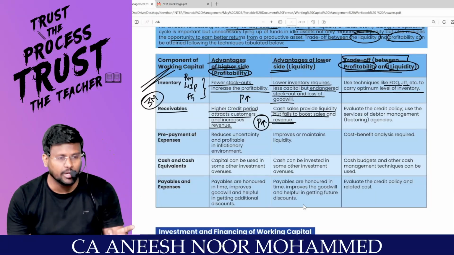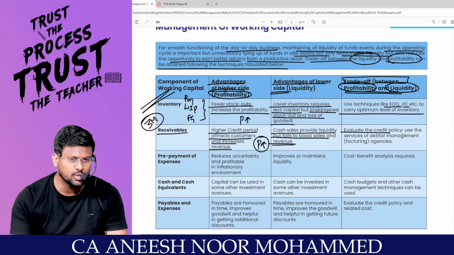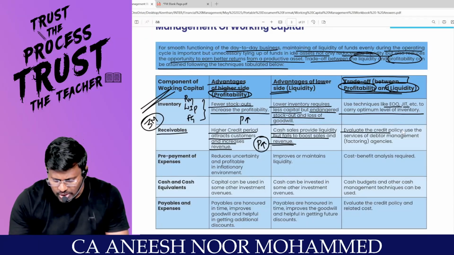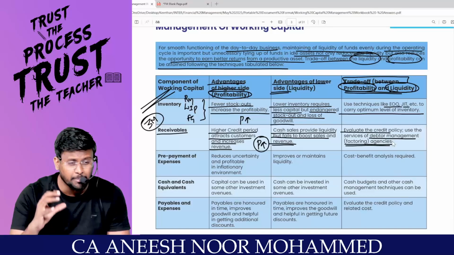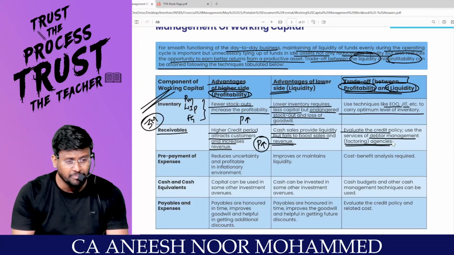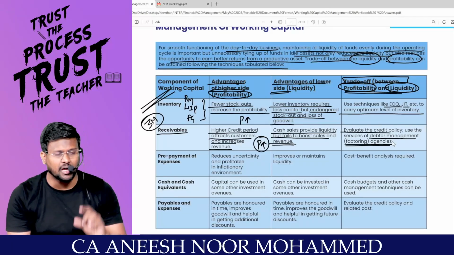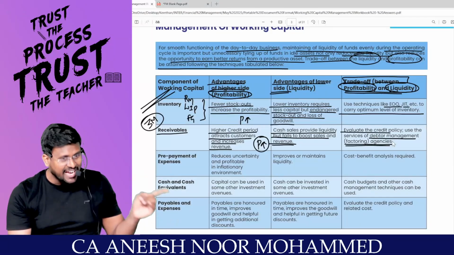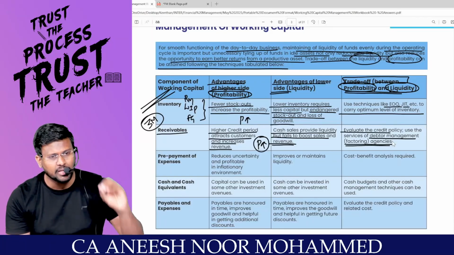So I have to trade off. How to trade off? Evaluate the credit policy. You have to evaluate the credit policy. That is called debtors management. Use the services of debtors management, factoring agencies. There is a concept called factor. Sir, instead of you collecting money from the debtor, you appoint some other agency to collect the money from the debtor. That is called factoring. So engage the factoring. They will ensure that they are collecting money on time.